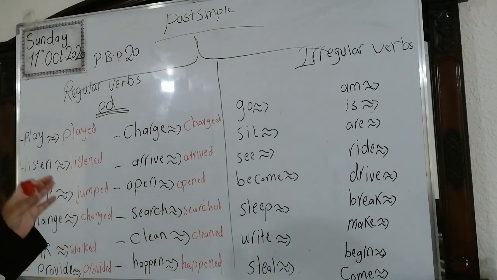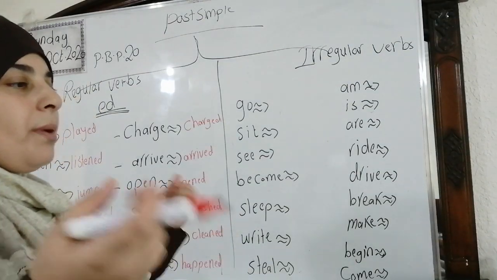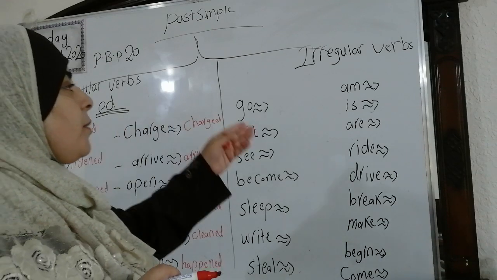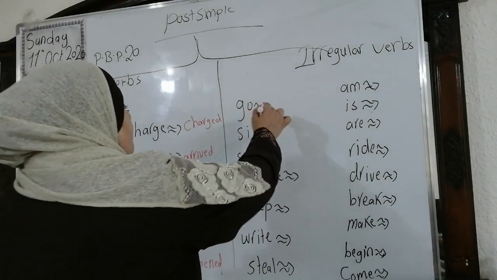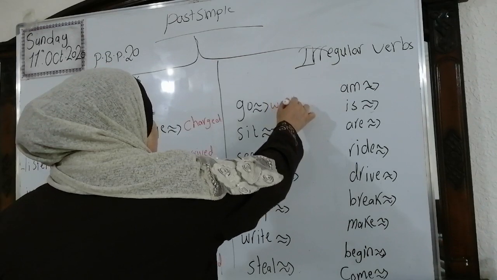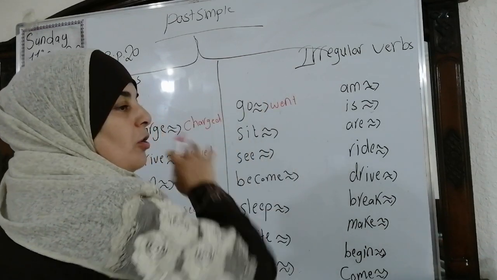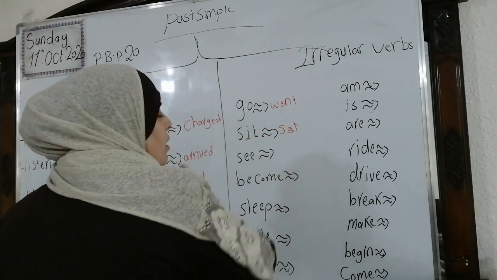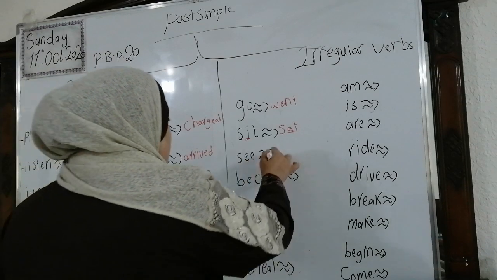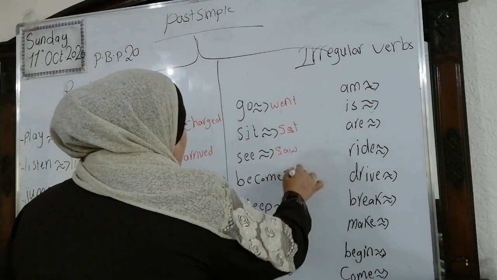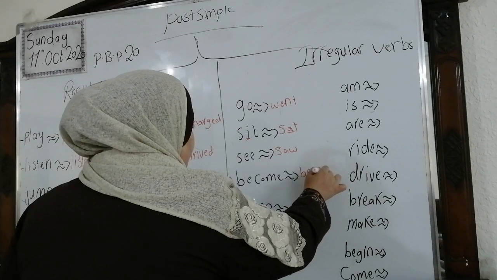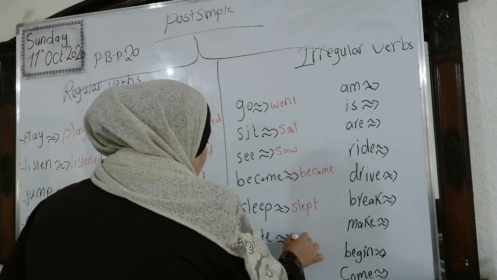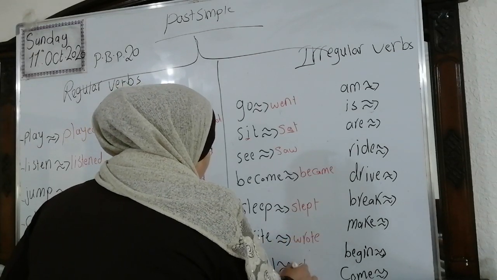As I said, they are verbs that, when you change them into the past, we add only ed. Okay, now let's move to the irregular verbs. Look at this one. We have go, it will become went. We change the whole shape of the word. Sit, sat. We change the letter I to A. See, saw. Become, became. Sleep, slept.